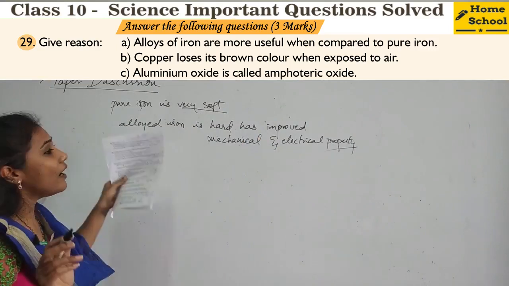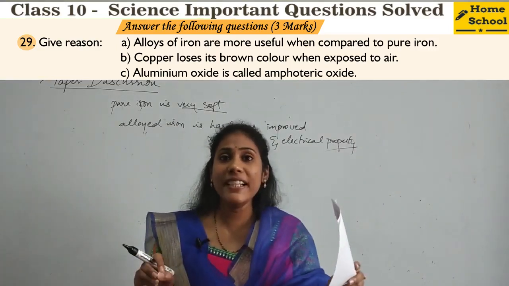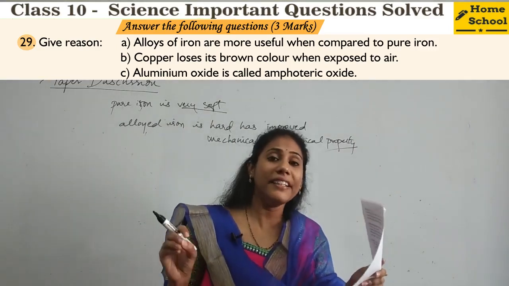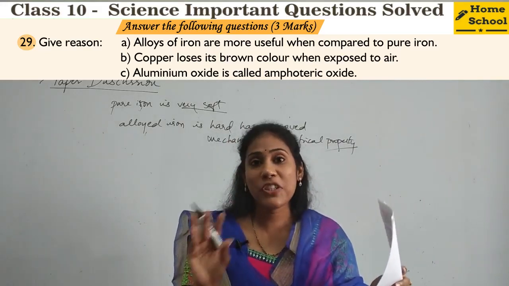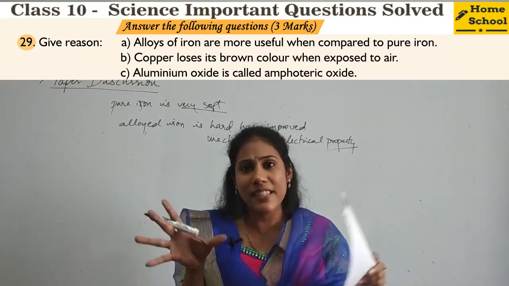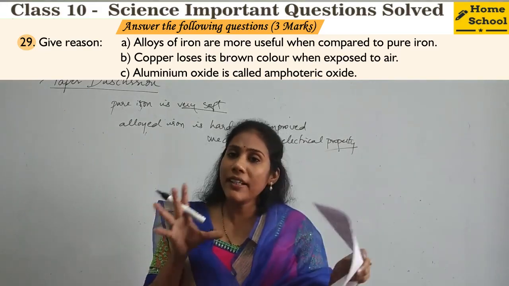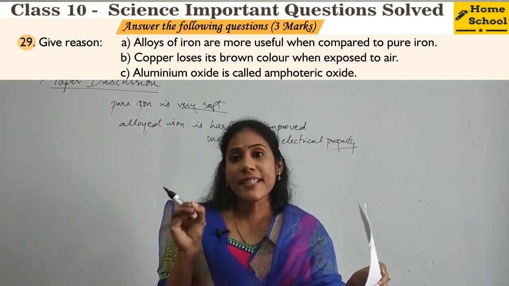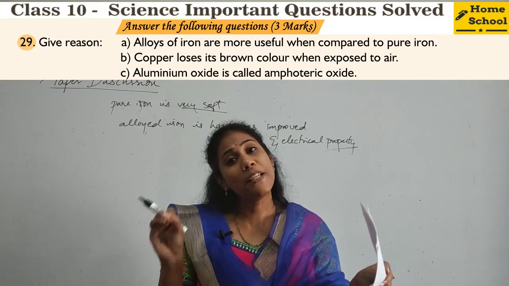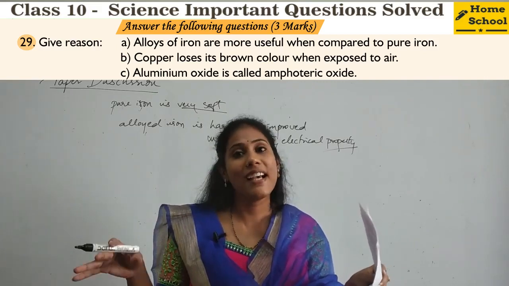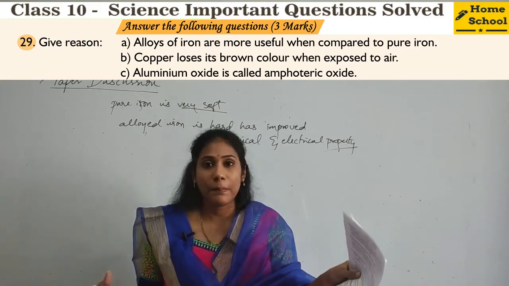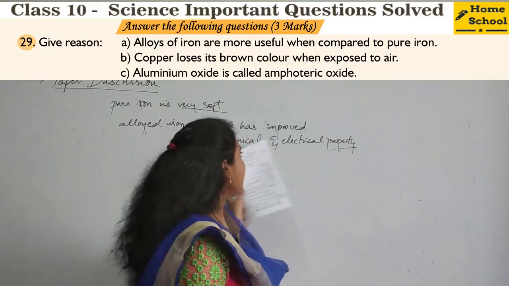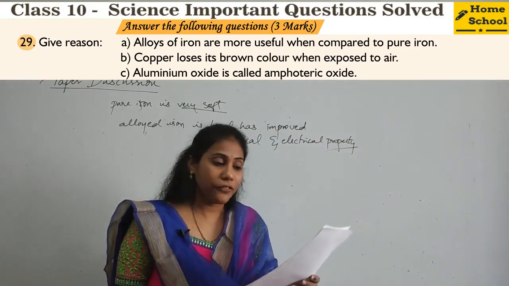So we use alloy of iron, when it is mixed with carbon or other elements, it can become very hard. Alloy is nothing but what? Mixing of two metals, right? Or a metal and a non-metal. So this alloying improves the properties of iron. It makes the iron very hard so that it can be used for various purposes, right? So this is the answer that you have to give.